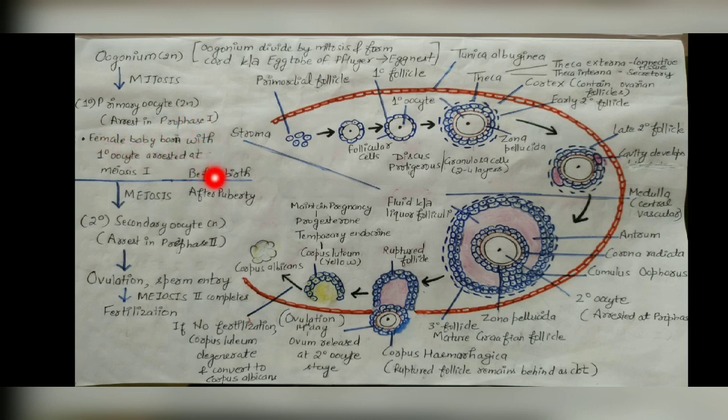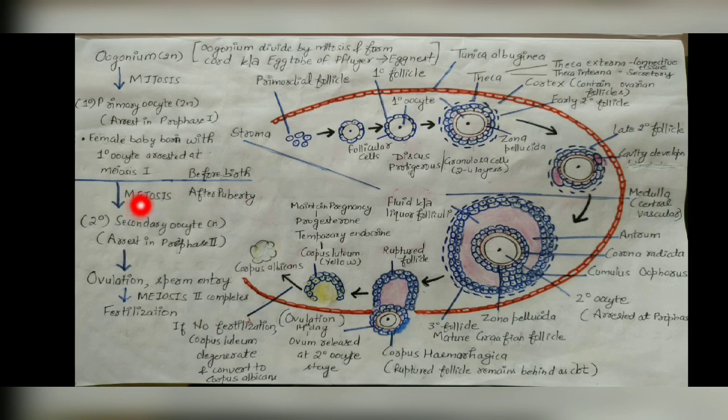And here the childbirth occurs and the female is born with this primary oocyte. So at the time of childbirth, what is present? These primary oocytes which are arrested at prophase 1. And now after birth, when puberty is reached, that is 10 to 14 years, this first meiosis occurs.